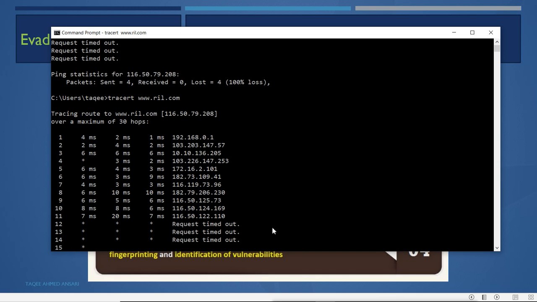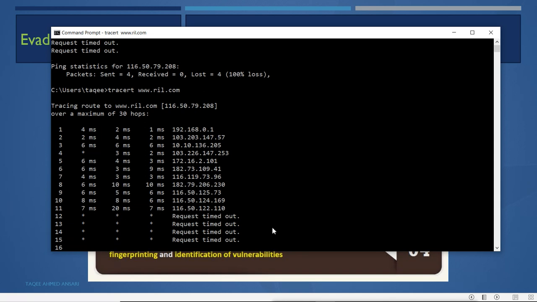Third is also gone, and fourth is also going to timeout. Now that means what? Here it is continuously timeout. That means there is a firewall here. After this IP, it is blocking us.